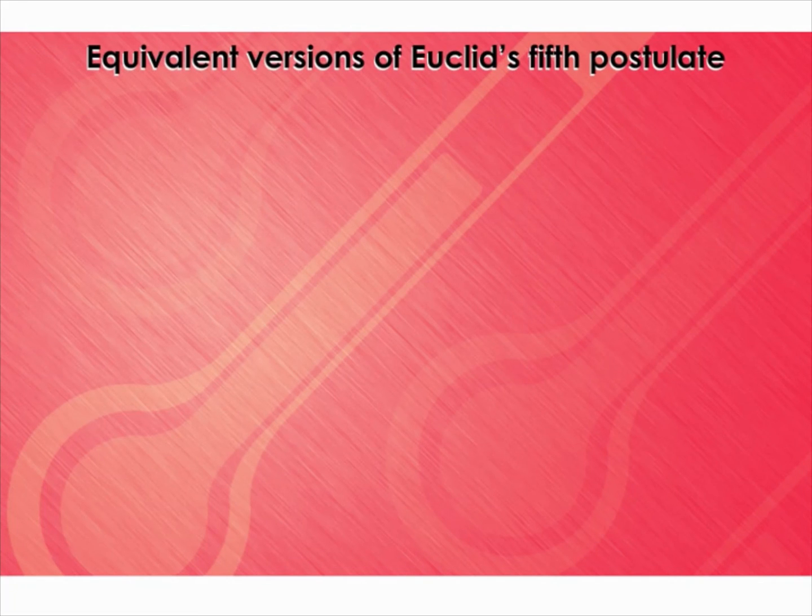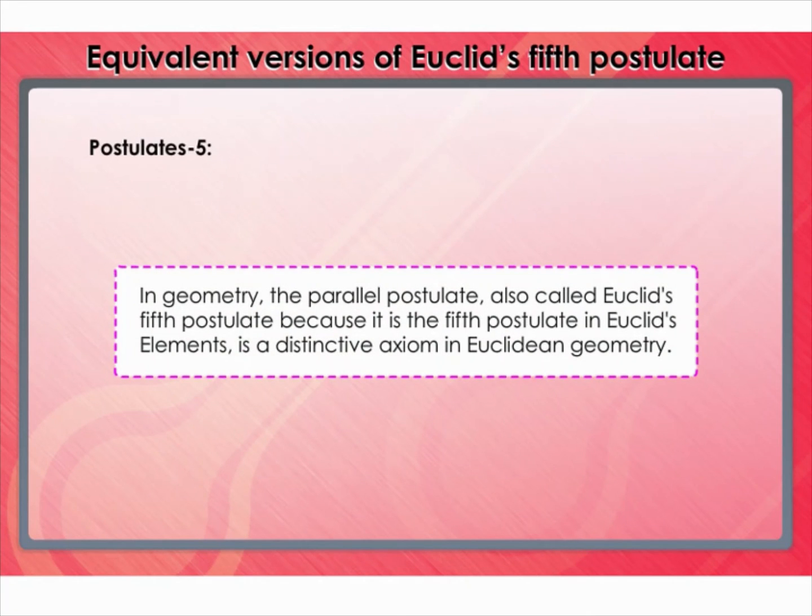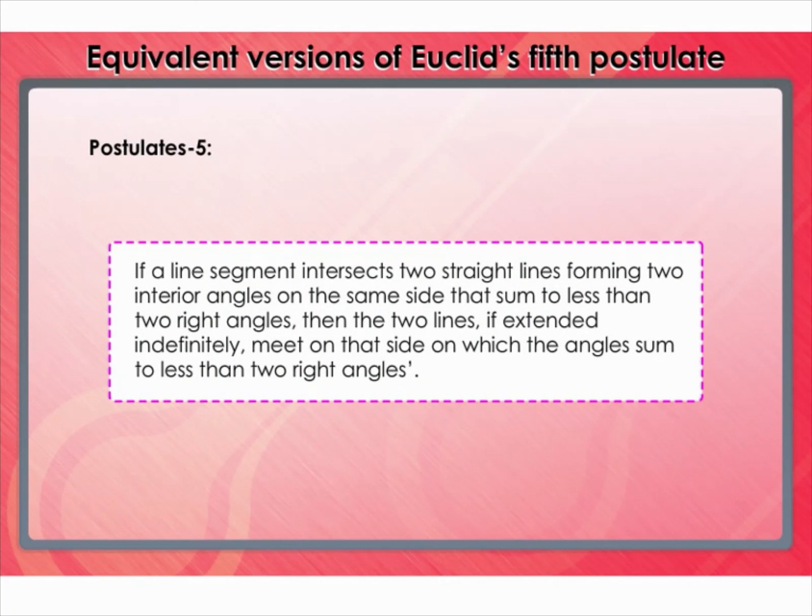Equivalent versions of Euclid's fifth postulate. In geometry, the parallel postulate, also called Euclid's fifth postulate because it is the fifth postulate in Euclid's Elements, is a distinctive axiom in Euclidean geometry. In two-dimensional geometry, the fifth postulate states that if a line segment intersects two straight lines forming two interior angles on the same side that sum to less than two right angles, then the two lines, if extended indefinitely, meet on that side on which the angles sum to less than two right angles.